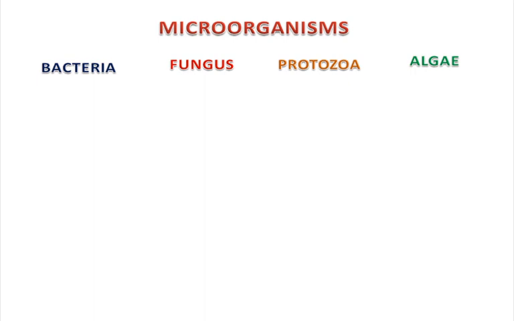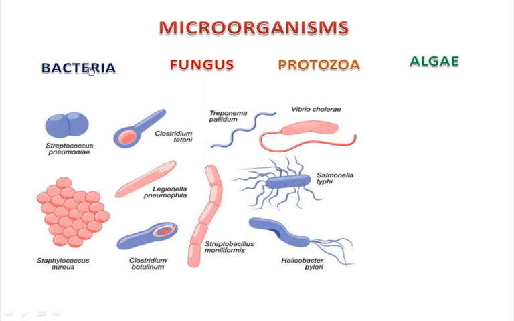Well, how do these microorganisms look? If you look at bacteria, you'll find that they look like this, and different types of bacteria have different shapes. For example, you must have seen streptococcus, then clostridium. The shapes are different. I've got a lot of different shapes here, like Helicobacter pylori. These are the bacteria. Some of these bacteria are good and some are harmful also.